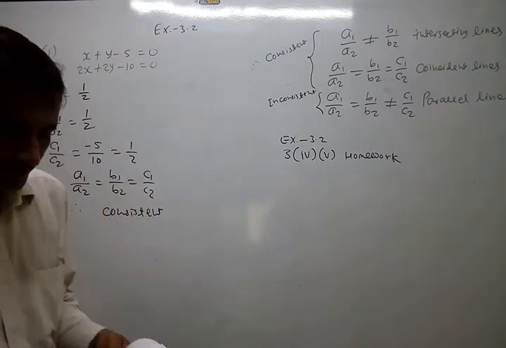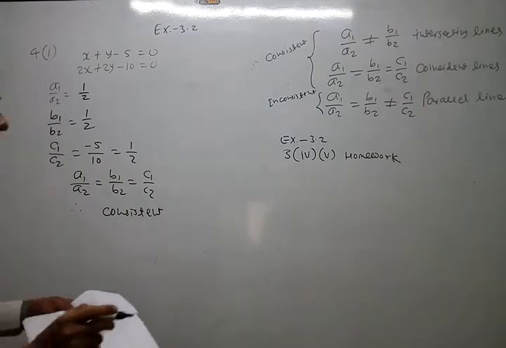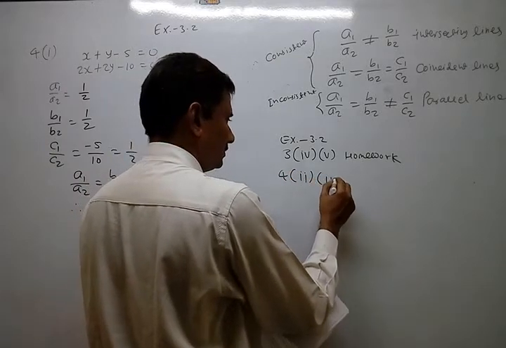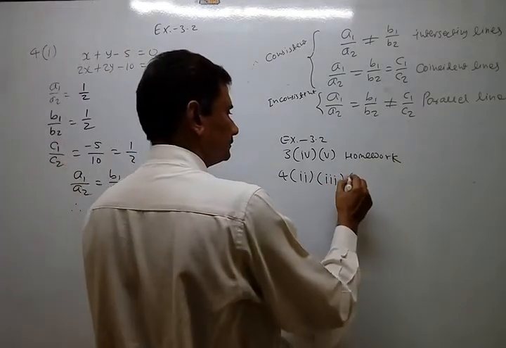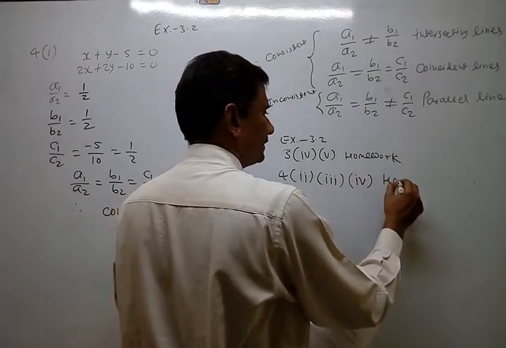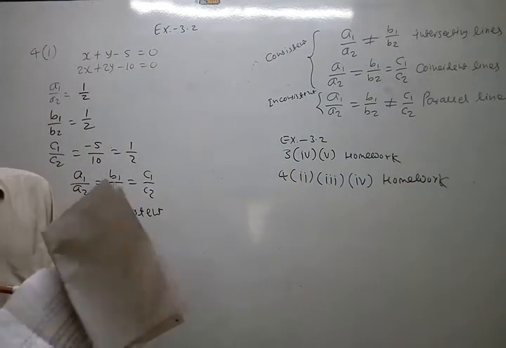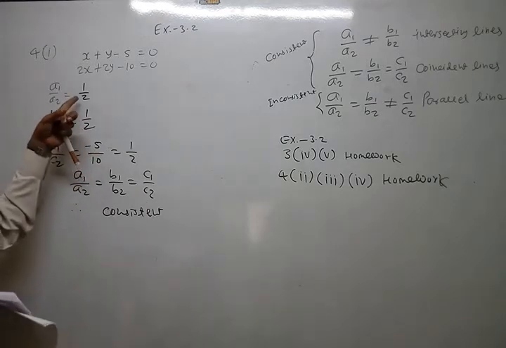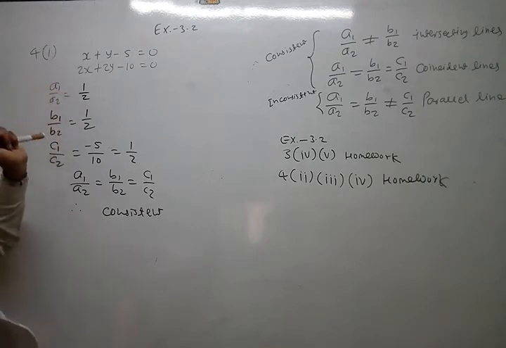Okay, so the same way, you just give the answers of first, second, third, and fourth also, at home. Just like that, only give the answer consistent or inconsistent. Okay, same way, if the sign is even different, then they are different. Suppose 1 by 2 is here and minus 1 by 2 is here, then they are not equal. They are different. Okay. So keep that in mind also.